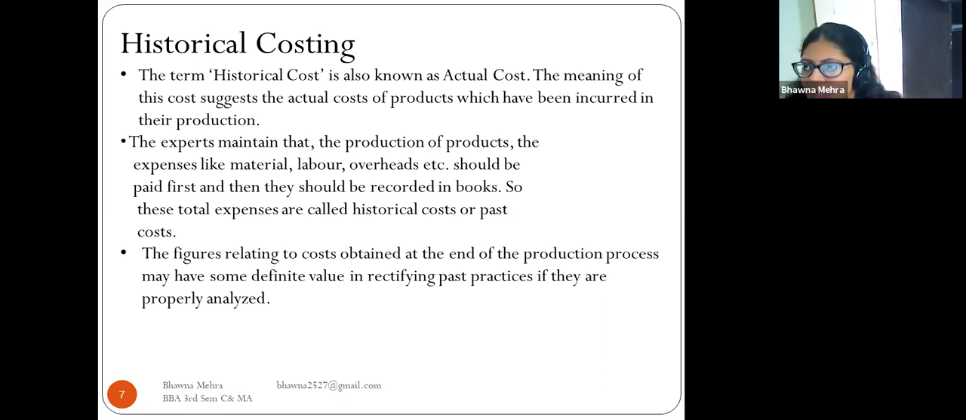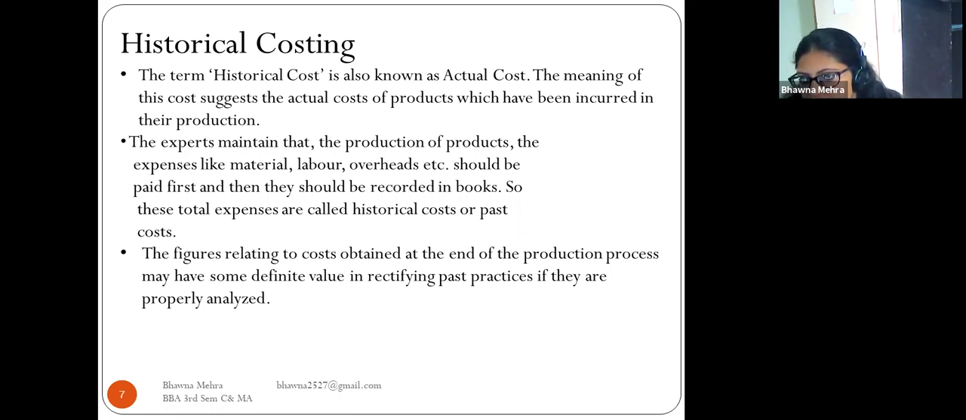So now we come to historical costing. The term historical cost is also known as the actual cost. This cost suggests the actual cost of the product which has been incurred in its production. So it is known as the actual cost or the historical cost of the product.